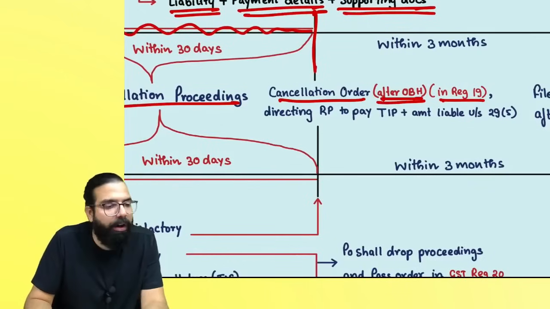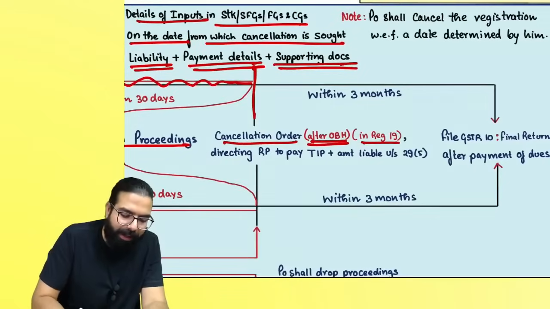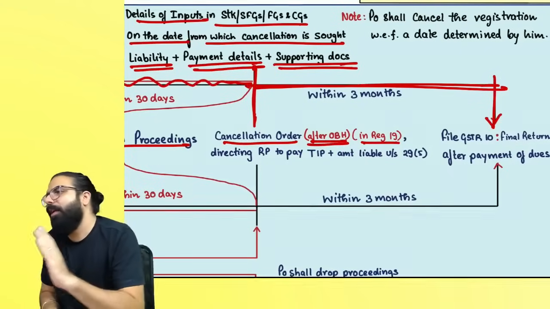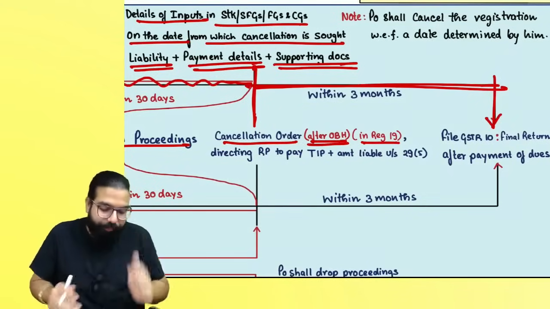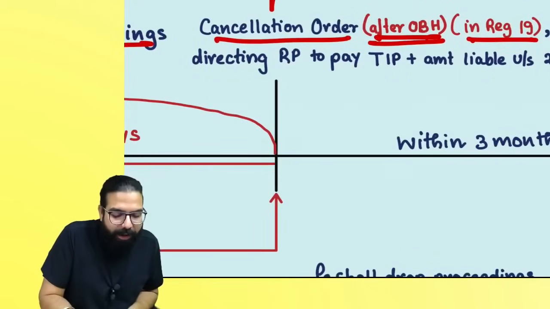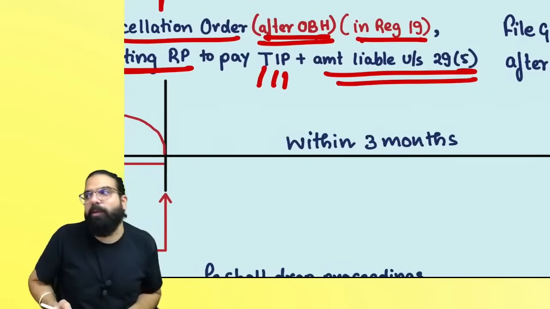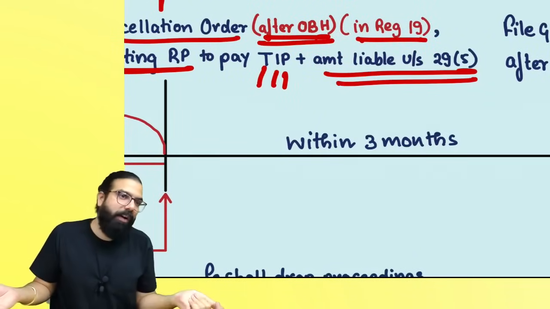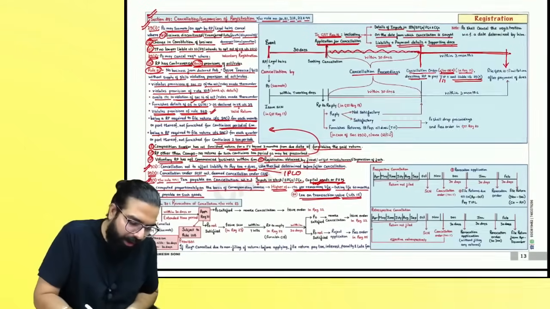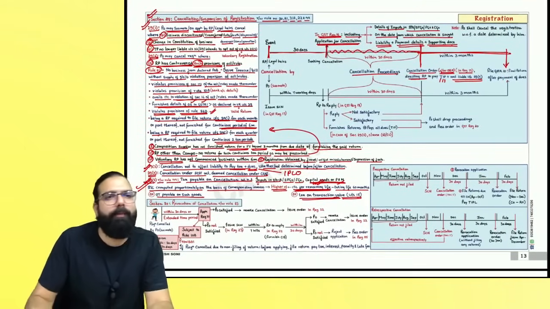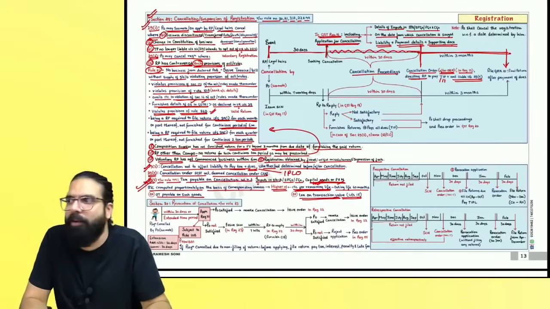And the cancellation order comes in GSTR G 19. Once the cancellation order comes, within the next 3 months, if you have any dues, please pay them and file one bye-bye return, which is your final return, GSTR 10. In your cancellation order, you are directed by the proper officer to pay whatever tax, interest, penalty, and amount payable as per section 29(5), which is paying tax on inputs or plant and machinery, whatever tax is told in section 29(5). Are we clear, everyone? Sir, if I had already paid, then you don't have to pay again. If you had already paid while filing GSTR G 16, then you don't have to pay again.